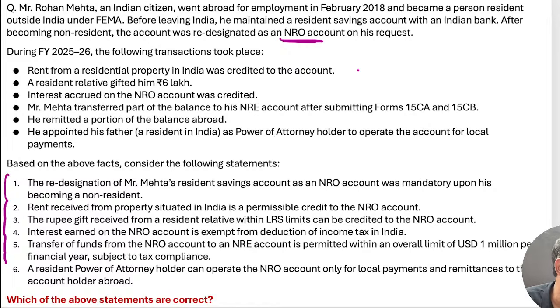Rental income, it is part of the NRO account, mostly treated with the NRO account, but as per the NRE conditions, if they have paid taxes and dues on that particular one, it can be credited to the NRE account also. Alvin sir, if you go for both, you'll see that particular one. Mostly for Indian origin income we use NRO accounts, but that rental part is a specific case if the taxes and other things are paid. So when it comes to the NRE redesignation of Mr.